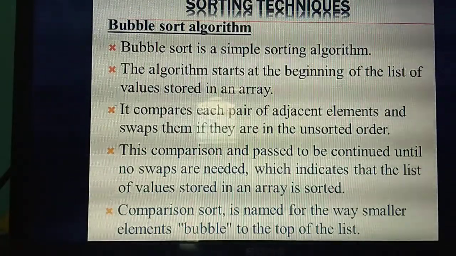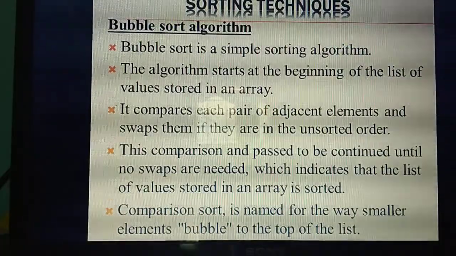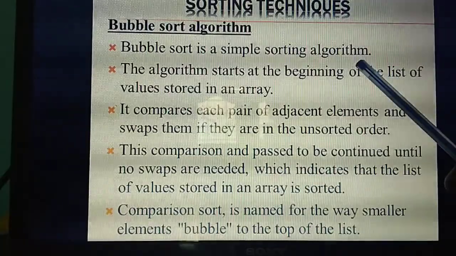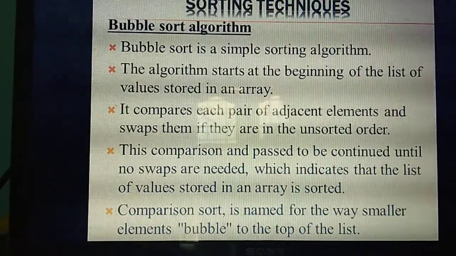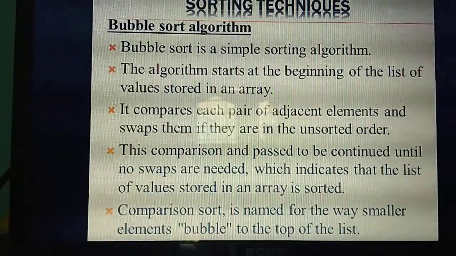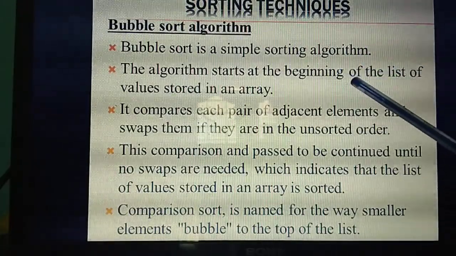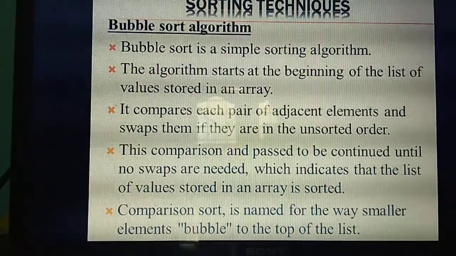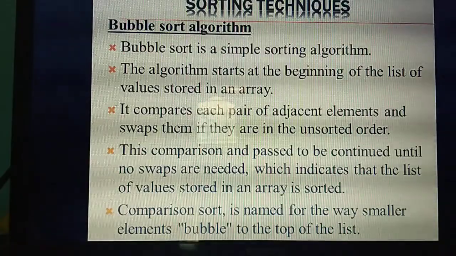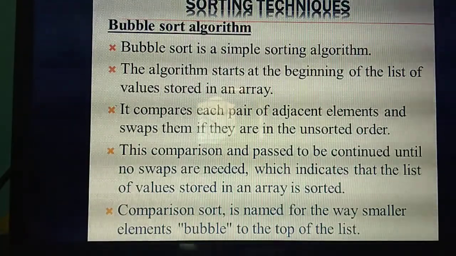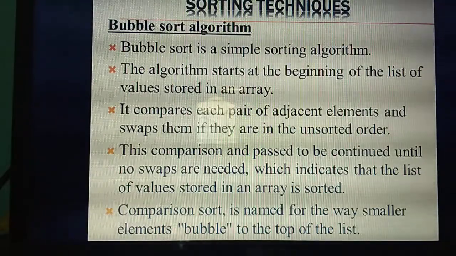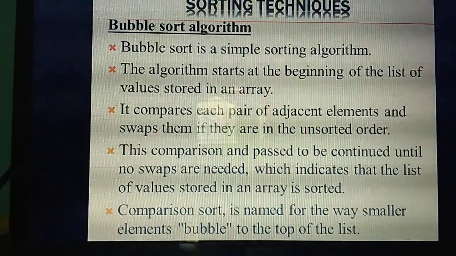Okay. So here the algorithm starts at the beginning of the list, like a linear search algorithm. In this algorithm also, the sorting starts from where? Beginning, middle or last? Beginning. Okay. So in this algorithm the sorting starts from the beginning of the list. How is the sorting done? It will compare two elements, that means a pair of adjacent elements, and then the next element. If you are going to sort, how many elements do you require? 2.